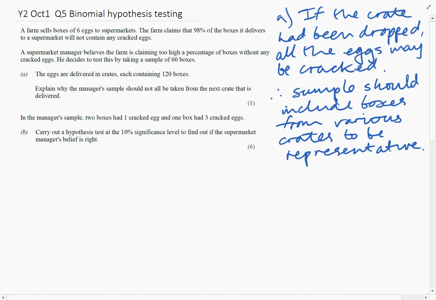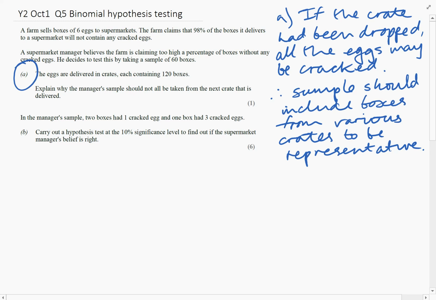Here's question 5. This is a stats question on hypothesis testing. You may have noticed in this question there's an awful lot of irrelevant information that you just don't need to answer the question. I'll come back to that later. First of all, let's have a look at part A.